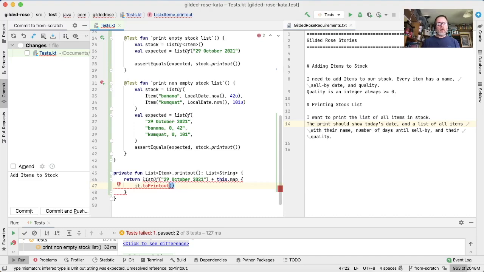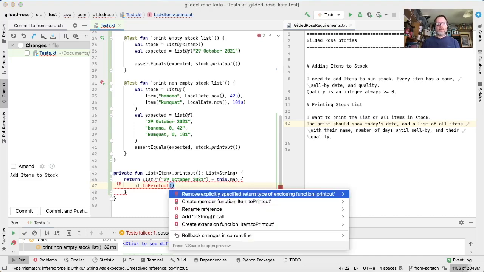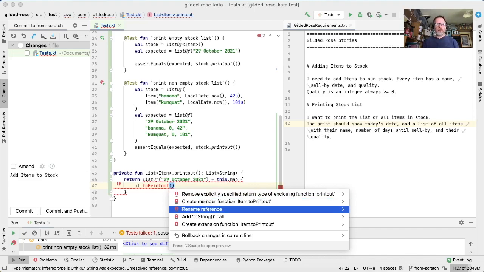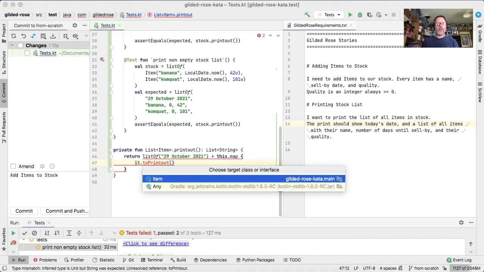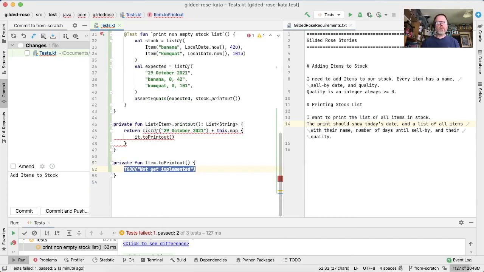and again that doesn't exist, so we can say create either a member function or an extension function. Now my inclination here is extension functions, but we could make member functions, methods. Let's go with this so everything stays in this one file for now. We can always move it.